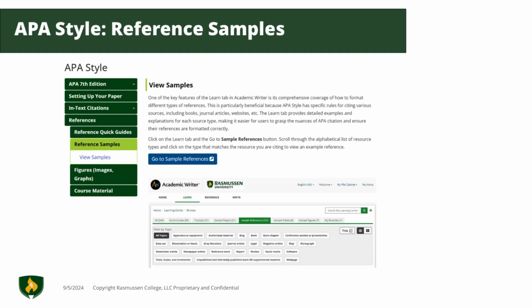Our APA style page includes a section for references that includes formatting, reference quick guides, and examples from Academic Writer of different types of resources, such as books, ebooks, articles, and websites. Once in Academic Writer, you can then click on the type of resource you want to cite to see how to format the reference correctly.